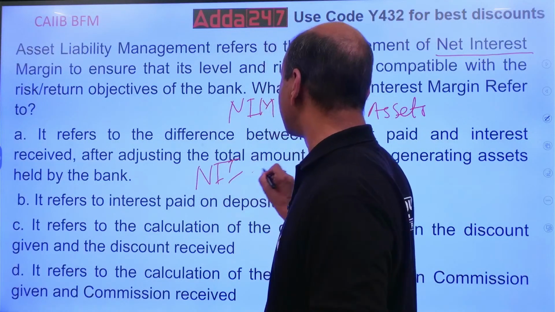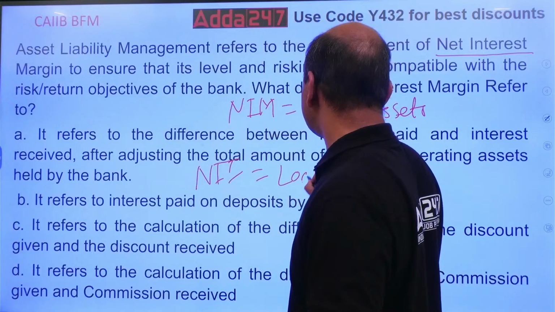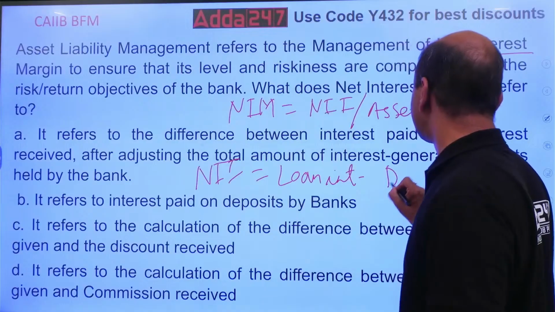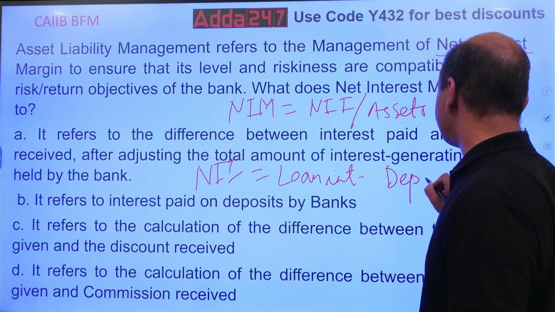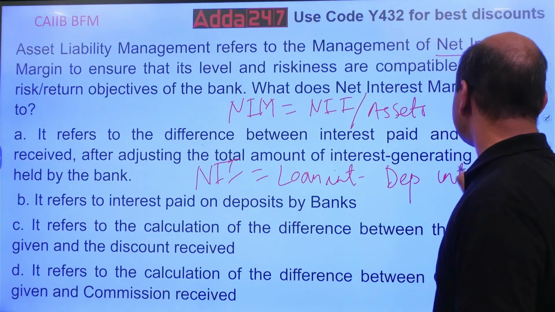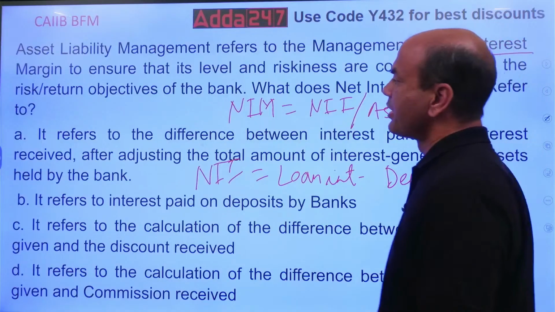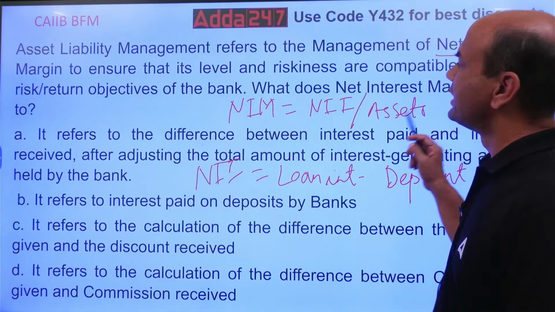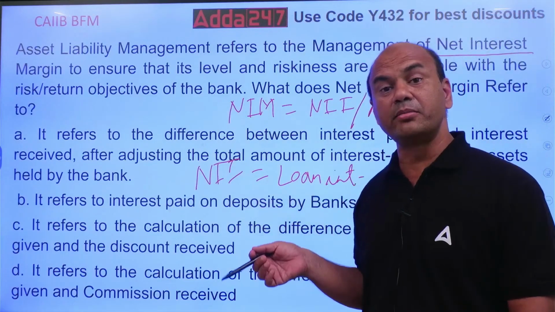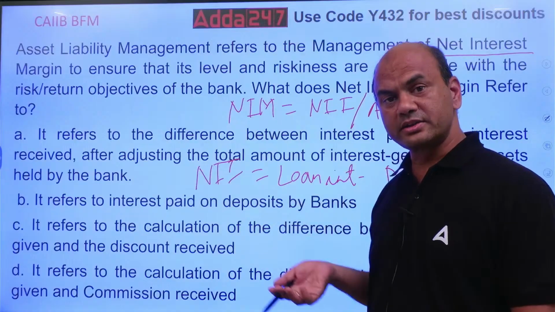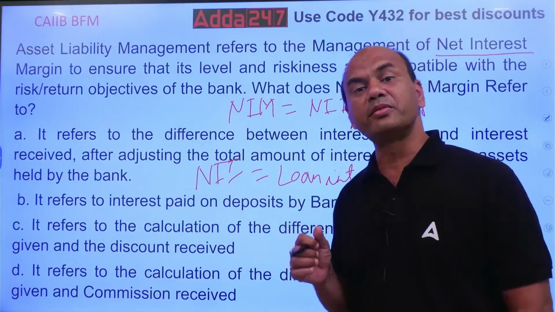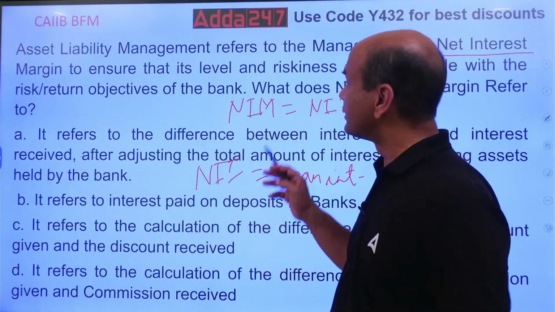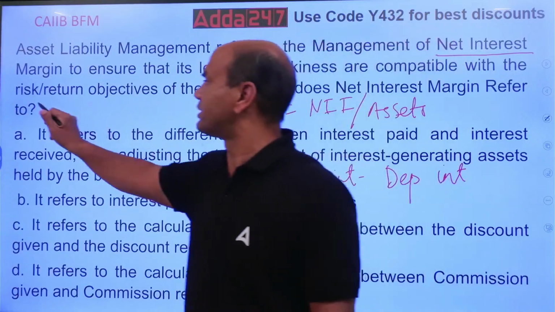I'll just write in short now: loan interest minus deposit interest, everything is average. That is your NII. So anyone will feel that if this NIM is high, everyone will be happy. But it means you are getting higher interest, so you might be giving some riskier loans. That is also possible. So this is the meaning of risk-return objectives.